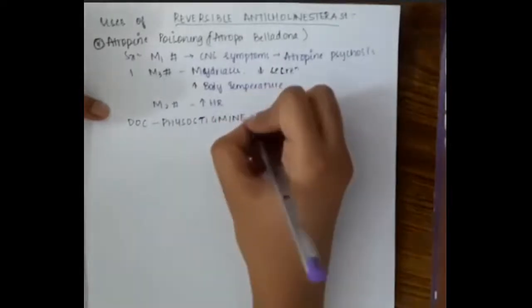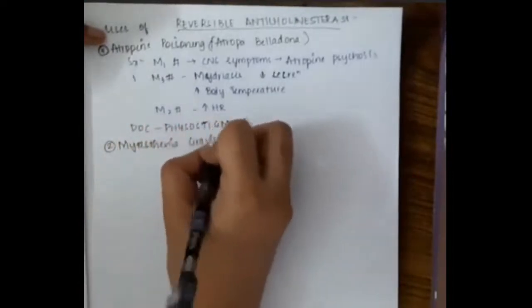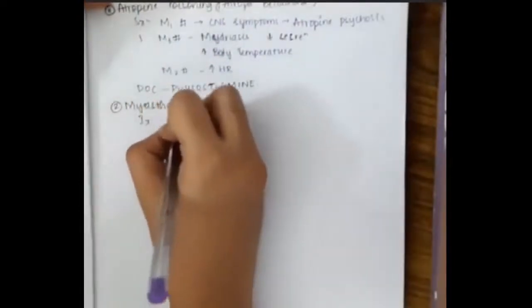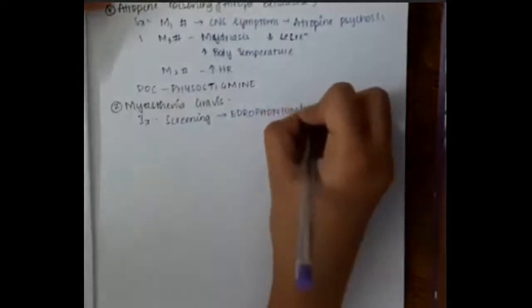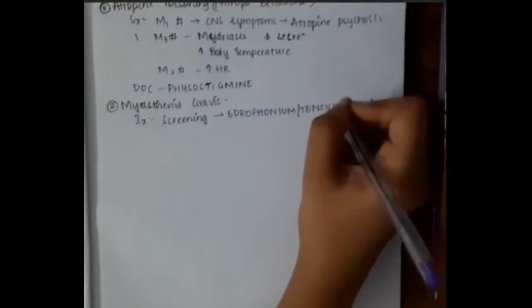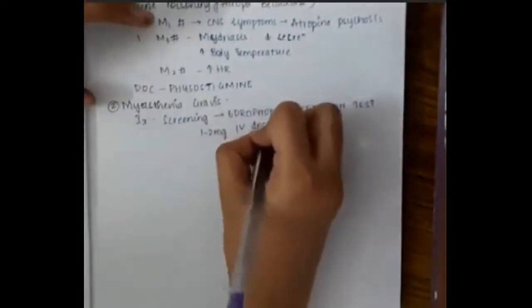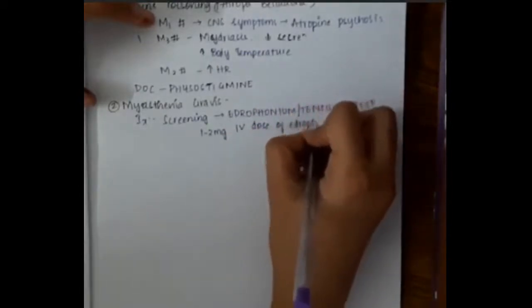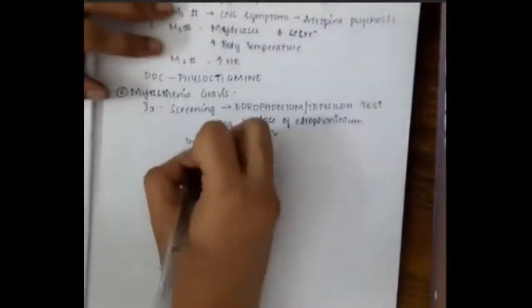The second use of reversible anticholinesterase inhibitors is in myasthenia gravis. For screening of myasthenia gravis we use the drug edrophonium, and this test is called the edrophonium or Tensilon test. In this test, we use a 1 to 2 milligram IV dose of edrophonium, and this has two outcomes.